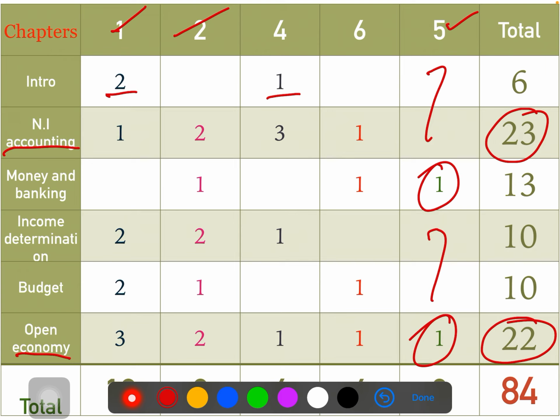Now let's talk about the 4 marks. In microeconomics we already covered 6 questions, isn't it? So now this is one of the easiest ones. Let's cover this. You're going to get 3 questions from national income accounting, and it's a high weightage chapter. You have 6 to 7 questions in national income accounting, and you're going to get 3 questions. So it is better to read from this chapter.